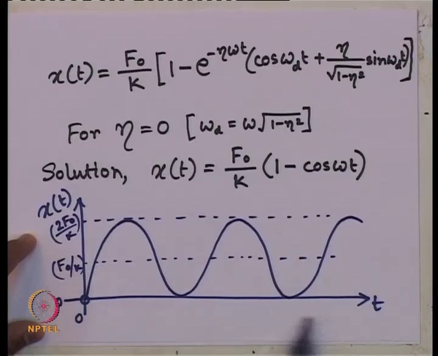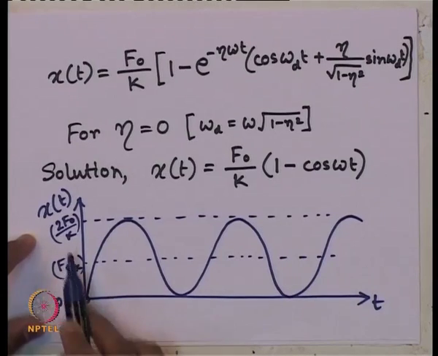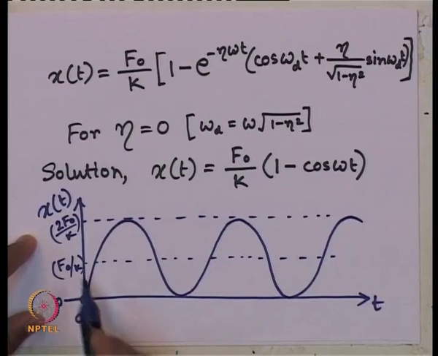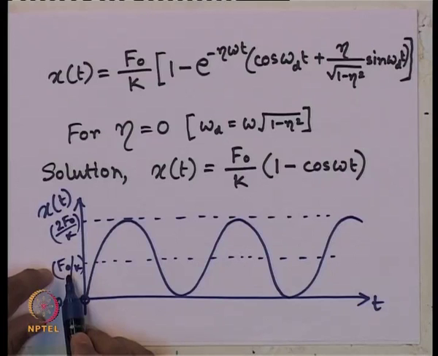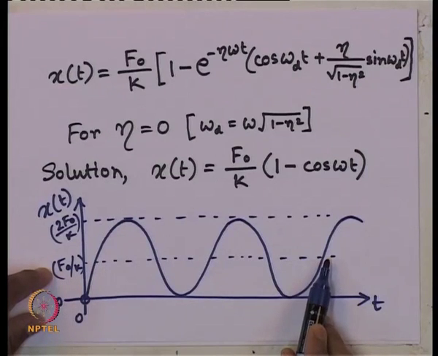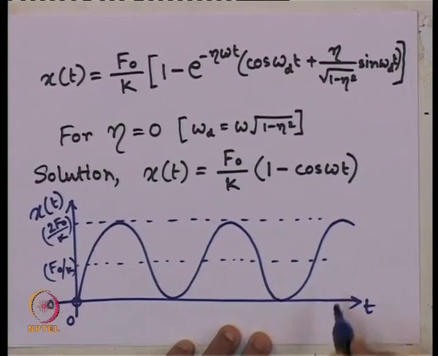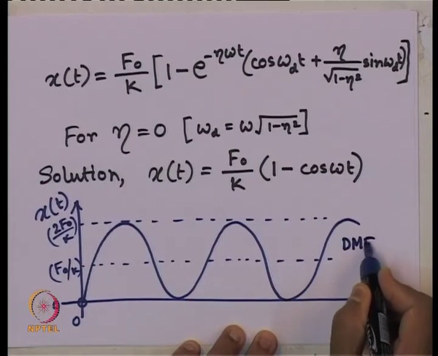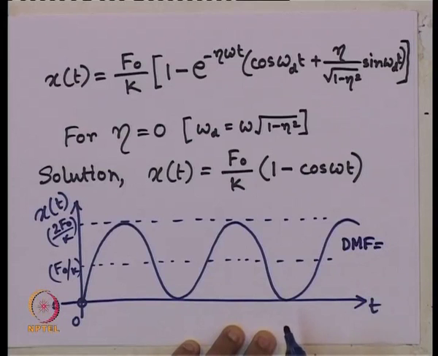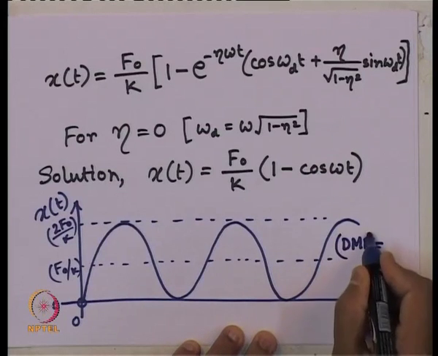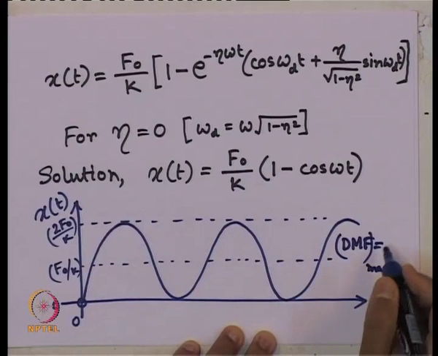It is oscillating not about the baseline x of t equals 0, but about the central line of magnitude F naught by k. And what is our F naught by k? It is nothing but the static displacement. So, F naught by k is the static displacement, and maximum it can reach up to 2 F naught by k. So, what is the DMF for this case? The maximum value of the dynamic magnification factor for this case is 2.